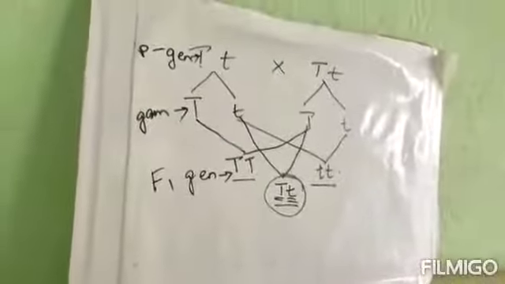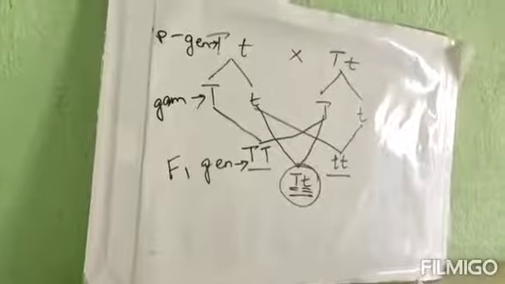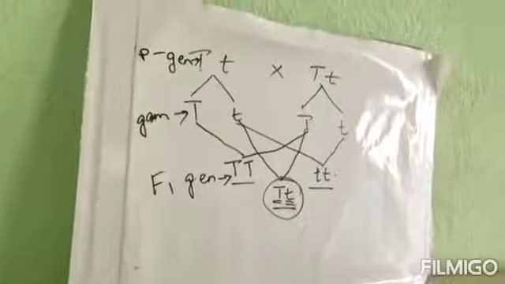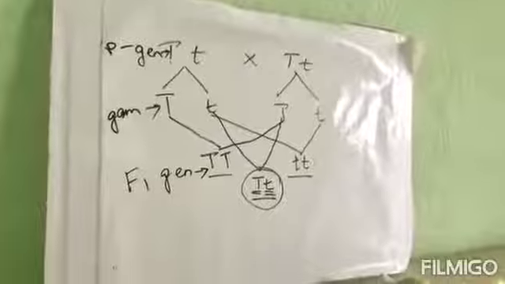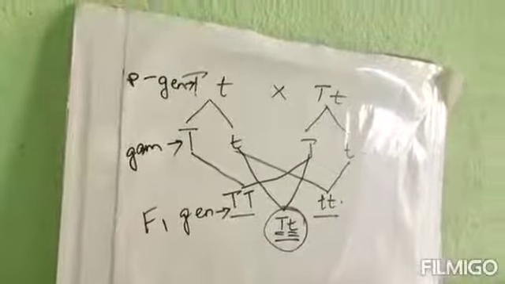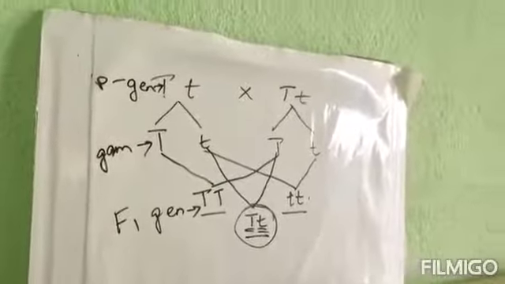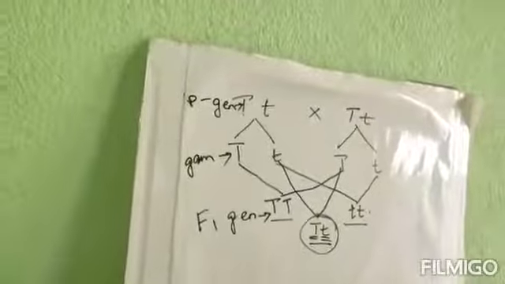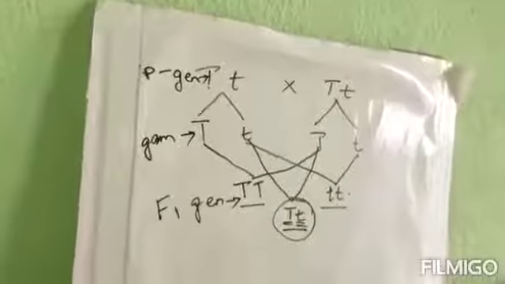Number 9. Contrasting pairs of different characters having the same locus in the homologous chromosomes are called, option A, alleles. Alleles are the genes residing at one place on the homologous chromosomes. Okay, a single place of the chromosome.